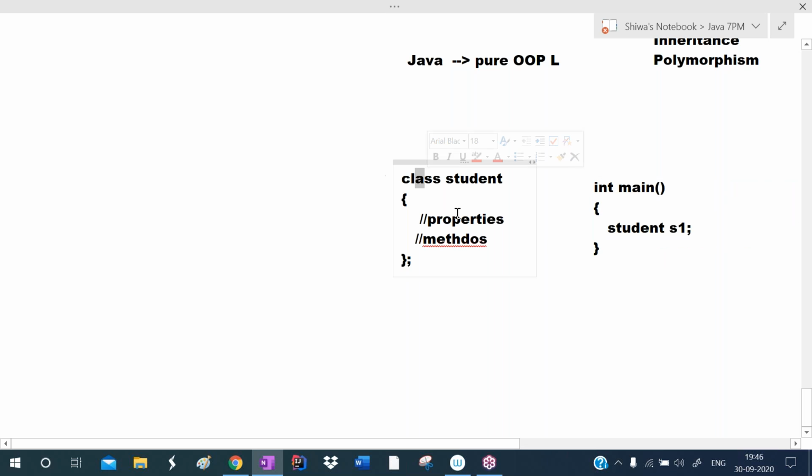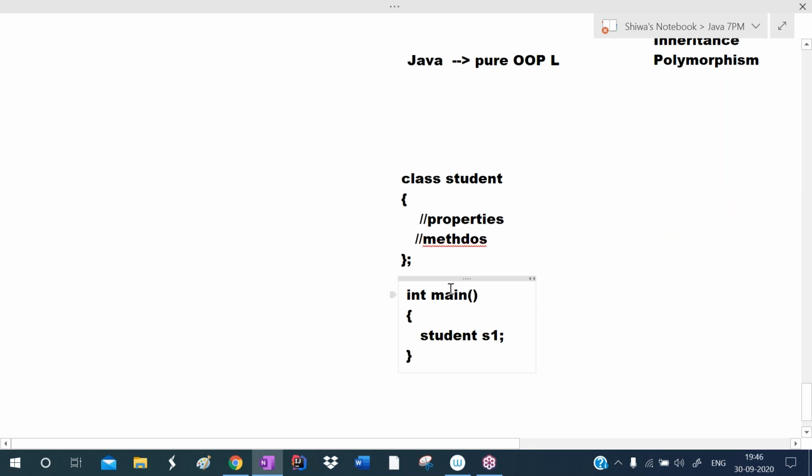S1 is the object now. Class means we are creating our own data type here, like int data type, float data type, char data type. Here we are creating our own data type, student. For this student data type, I am creating one variable that is called an object. S1 is the object. Here we are defining main outside of the class. Observe, now main is not a member of the class.